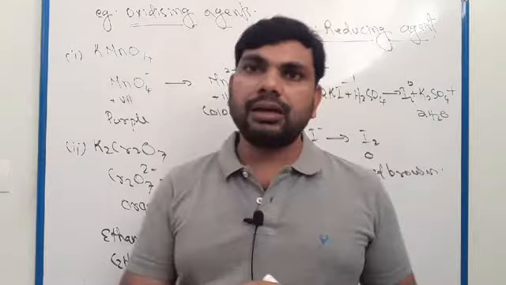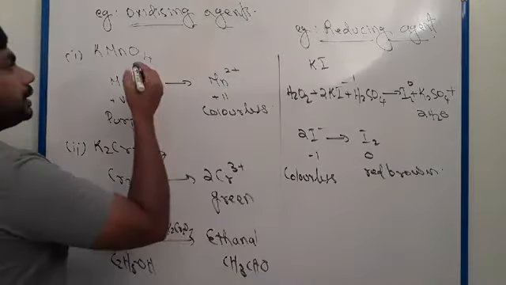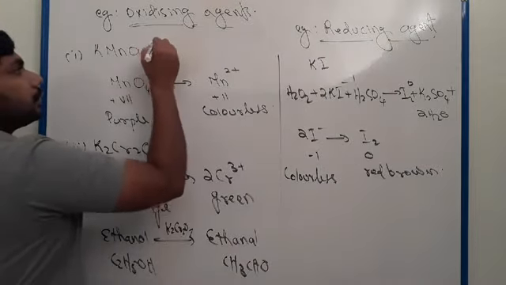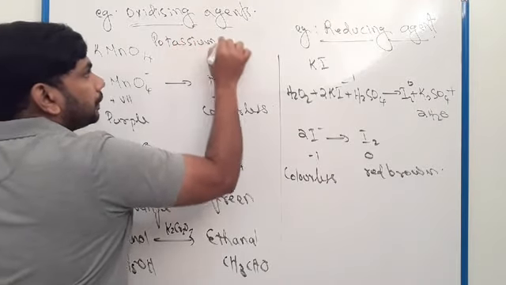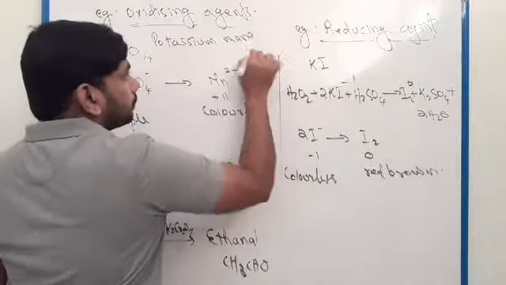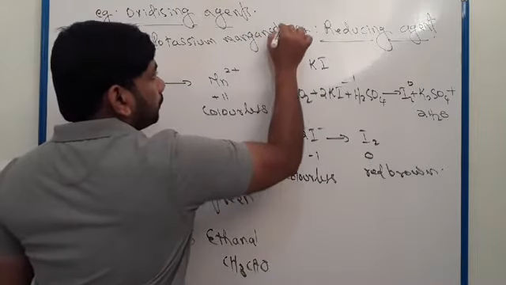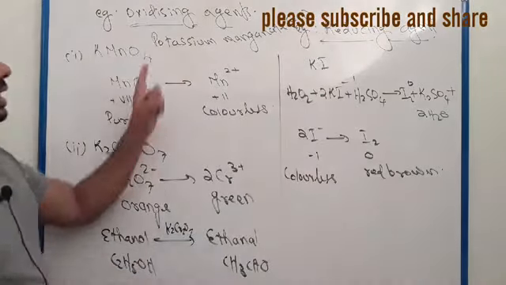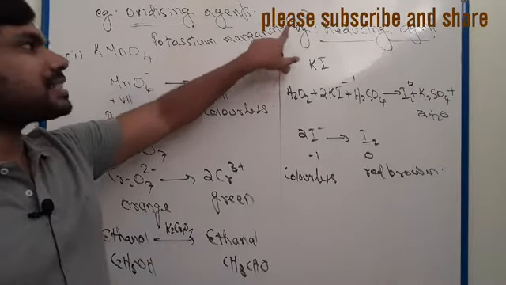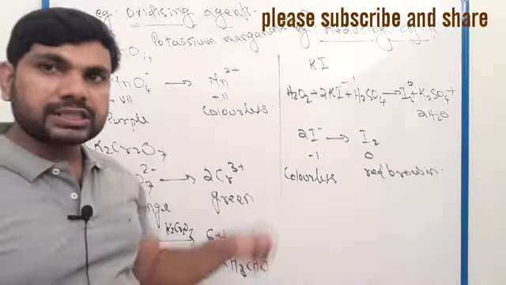You can say here potassium permanganate. We will write it like this: potassium permanganate. Manganese is in the plus 7 oxidation state.